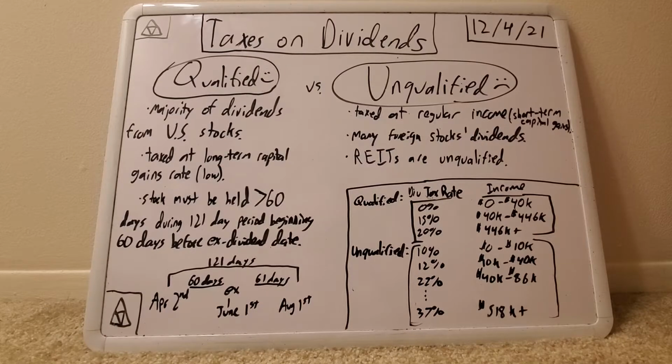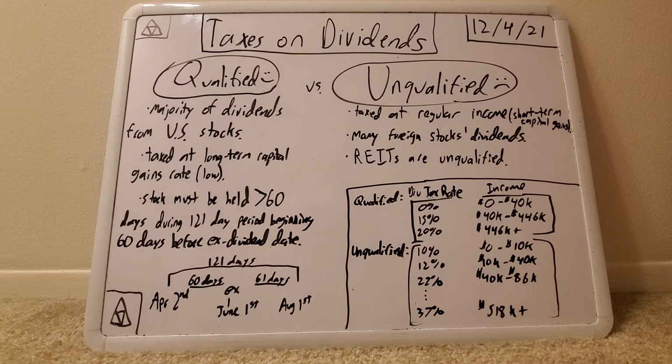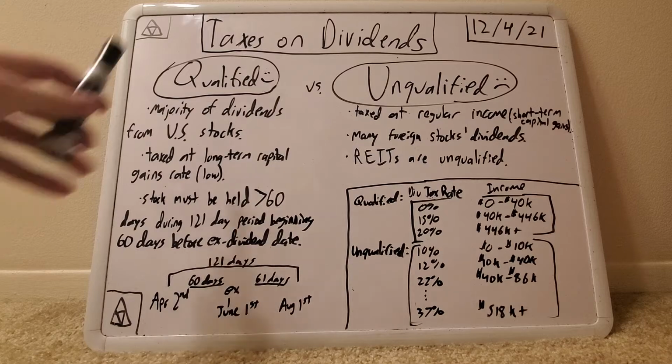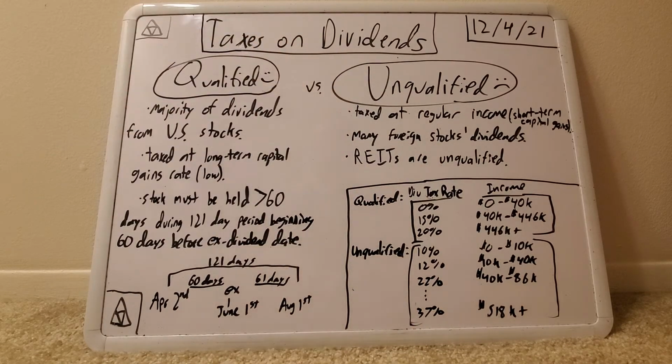Hello everyone, today I'm going to be discussing a topic I enjoy, dividends, but one of the downsides of dividends, which is going to be taxes that you have to pay on dividends. When you're paying taxes on dividends, they fall into two different categories: qualified dividends and unqualified dividends. Qualified dividends do have tax advantages. You're going to pay less taxes on dividends if they are qualified, and you're going to pay more taxes if they are unqualified.